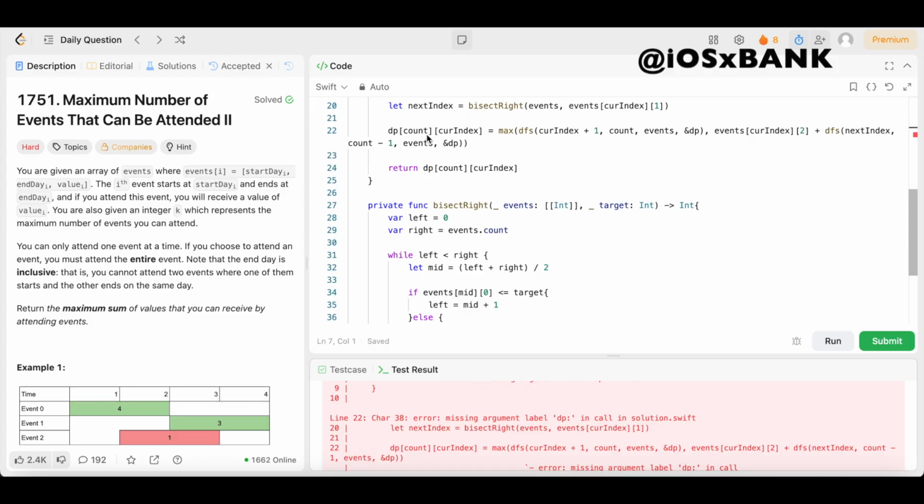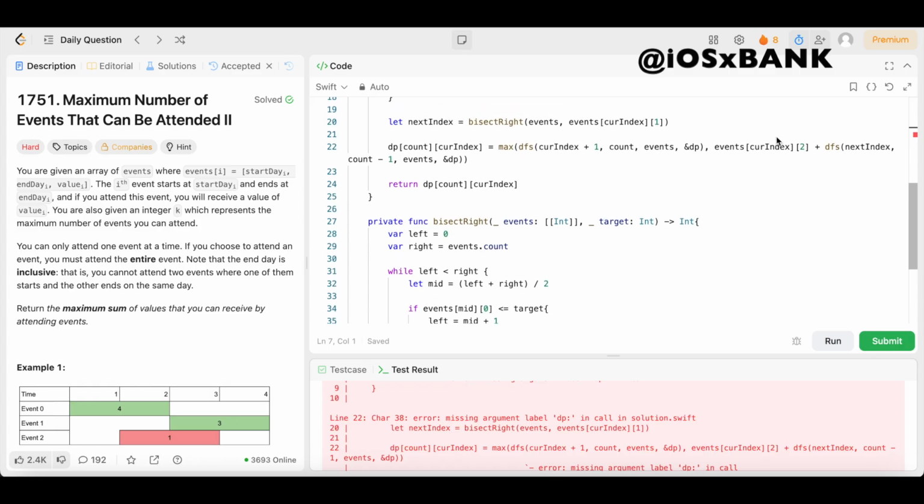So we got the count, and we got the events, and dp.